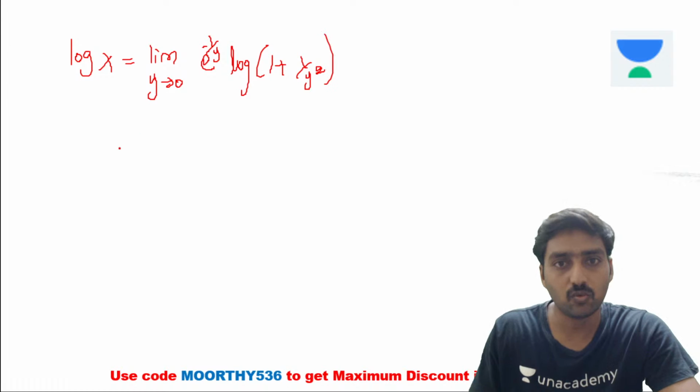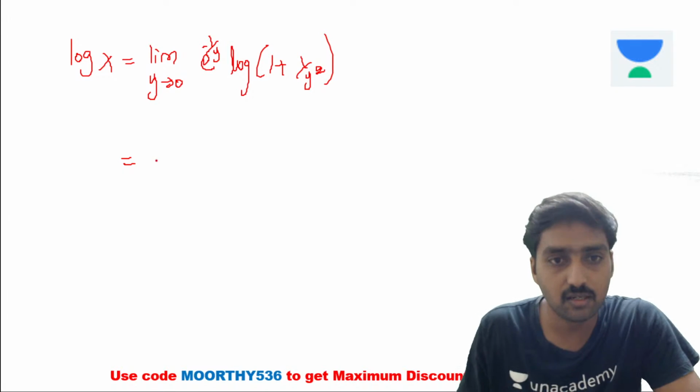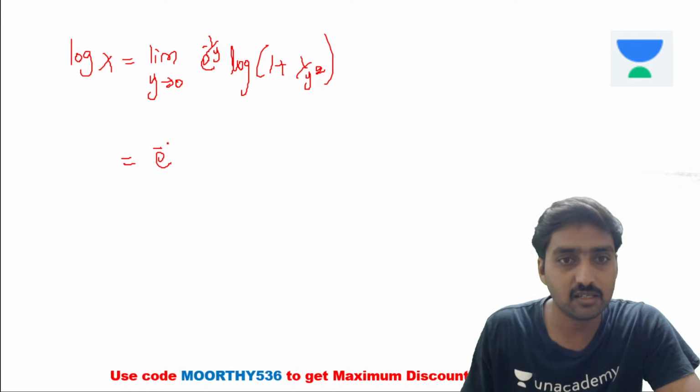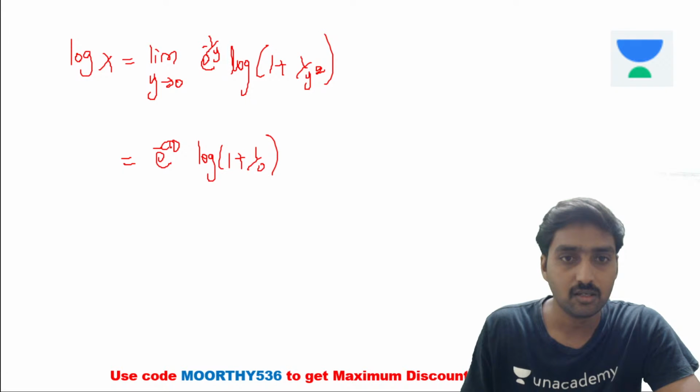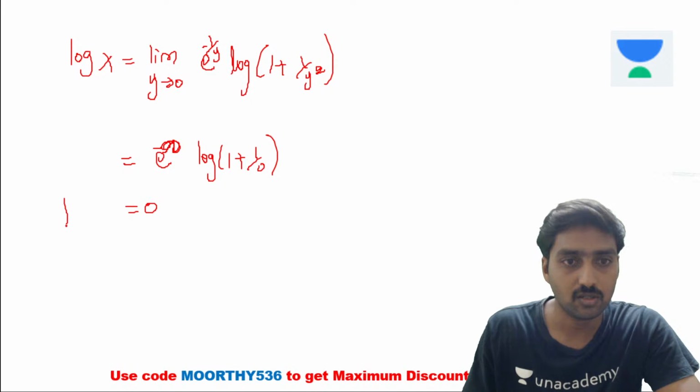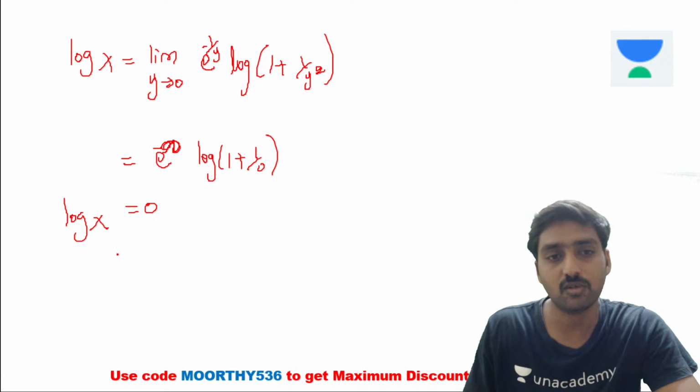Now substitute y is equal to 0. If you substitute y is equal to 0, then what we will get? e power minus infinity into logarithm of 1 plus 1 divided by 0. So that part is not defined, but e power minus infinity is equal to 0. So logarithm of capital X is equal to 0.